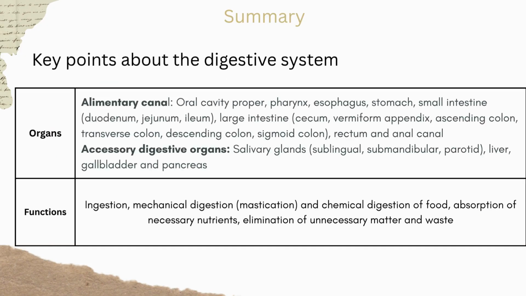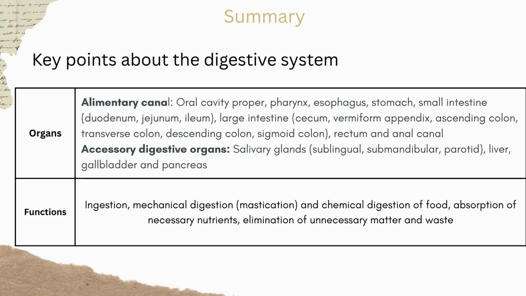Moving on to the next section, let's look at the key points about the digestive system summary chart, focusing on its organs and functions. First, let's break down the organs. Alimentary canal. This includes the oral cavity proper, pharynx, esophagus, stomach, small intestine, duodenum, jejunum, ileum, large intestine, cecum, vermiform appendix, ascending colon, transverse colon, descending colon, sigmoid colon, rectum and anal canal.